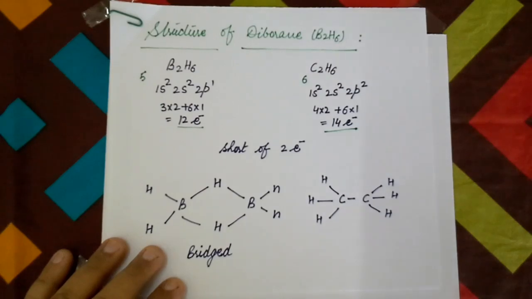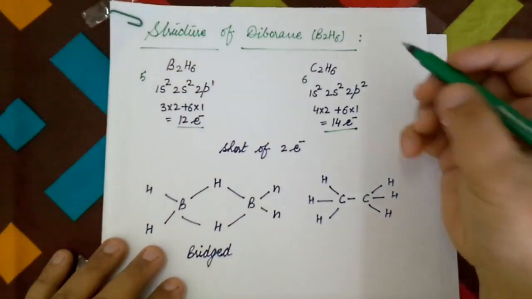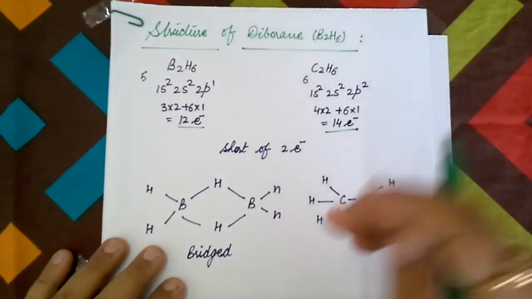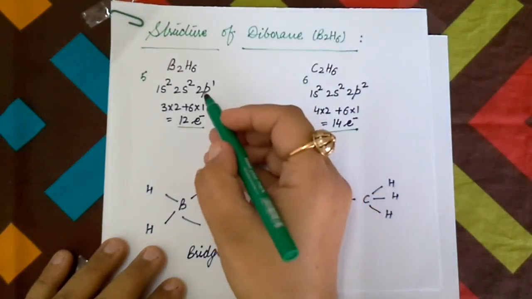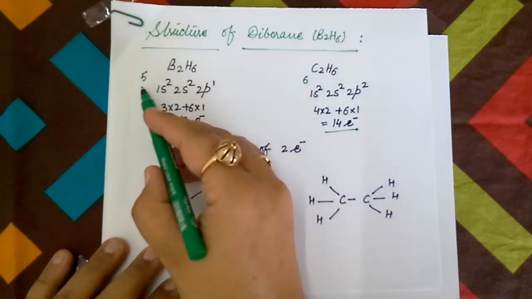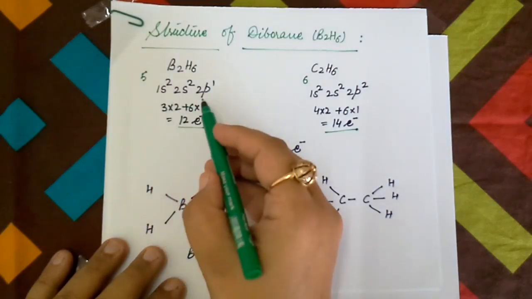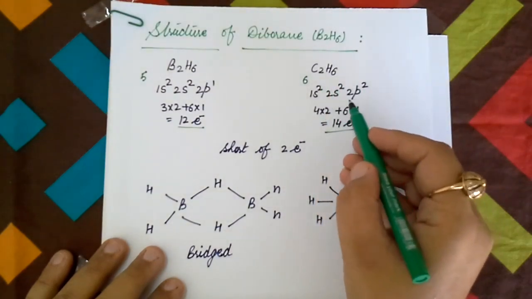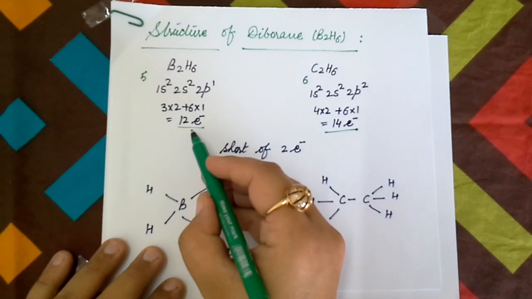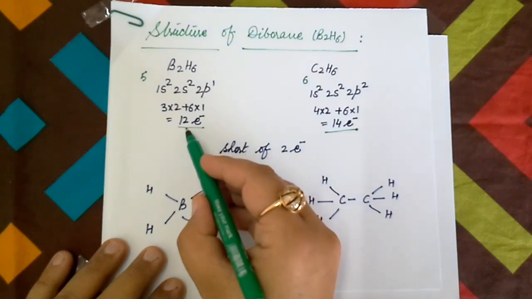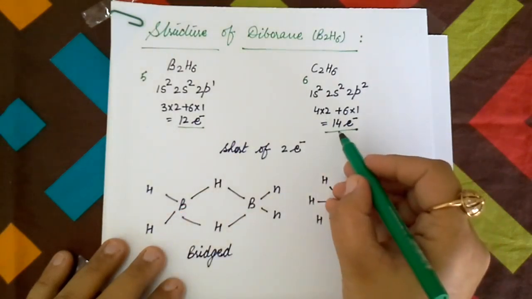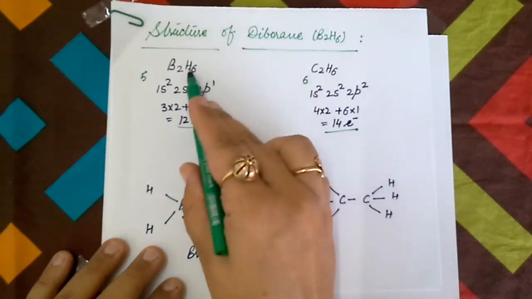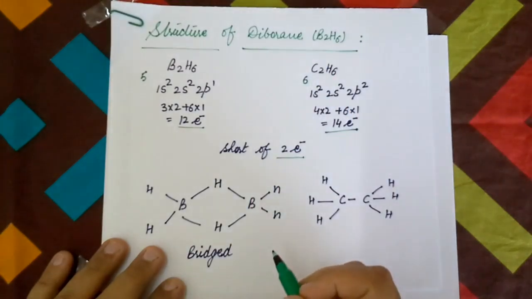If we look at the molecular formula of diborane, B2H6, we may think that its structure is similar to that of ethane, C2H6. Now, going a little deeper, let's try to find out whether it is true or not. Boron with atomic number 5 has electronic configuration 1s2 2s2 2p1, and that of carbon is 1s2 2s2 2p2. The bonding electrons involved in B2H6 are 12, and in ethane these are 14. So diborane is short of 2 electrons, so these two structures can't be similar to each other.